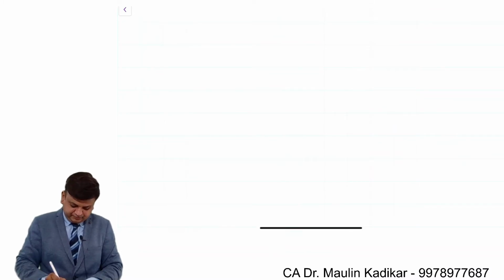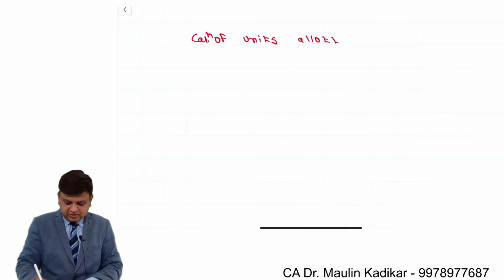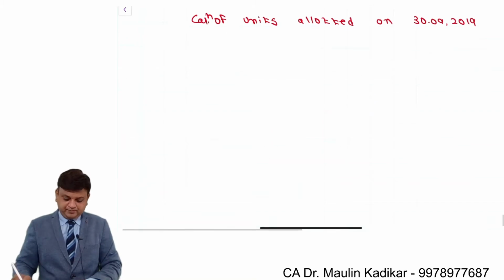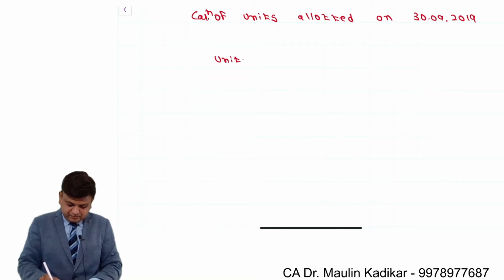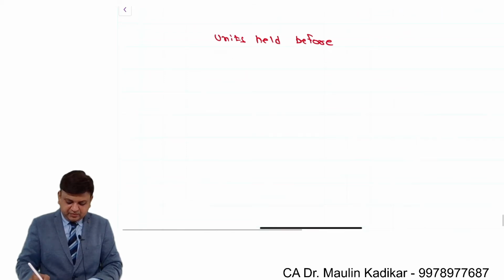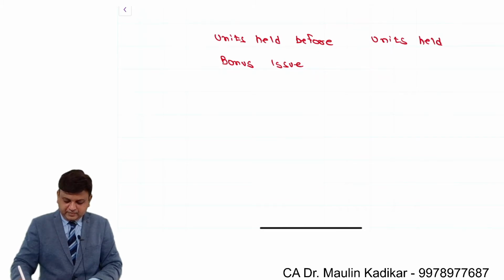Heading, write down, calculation of units allotted on 30th of September 2019. In that, we have to do working like this: units held before bonus issue and so units held after bonus issue.